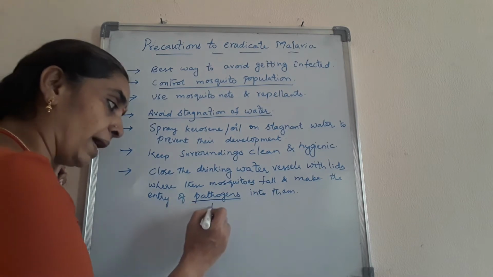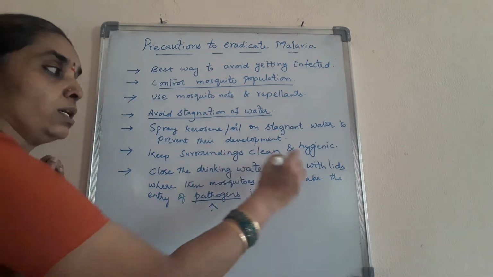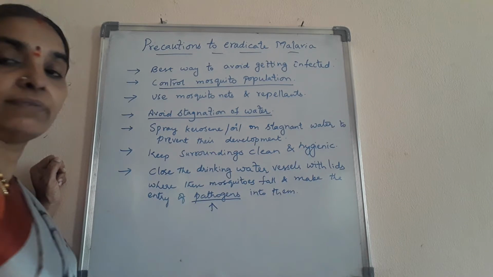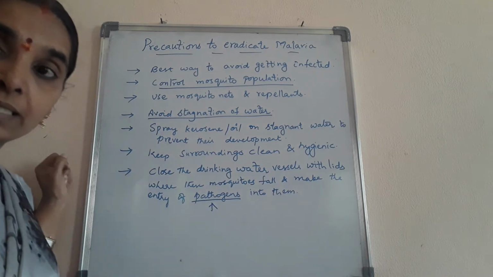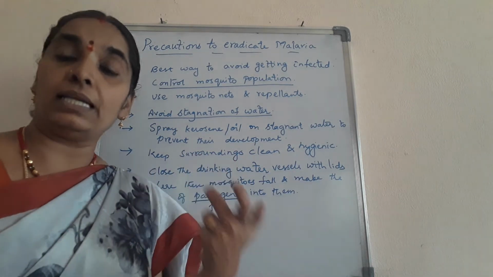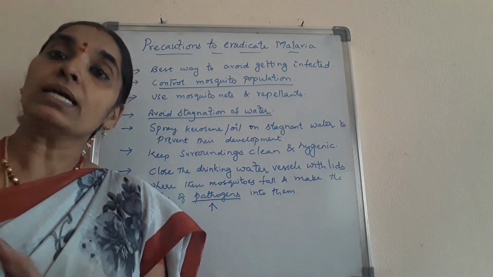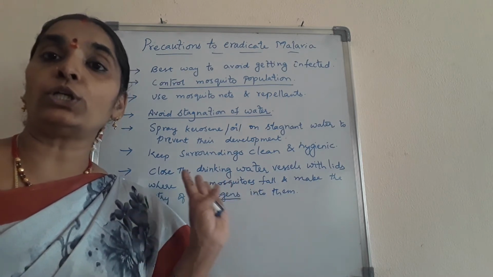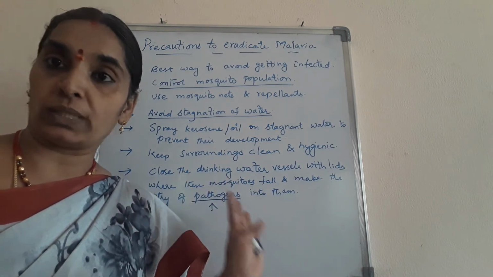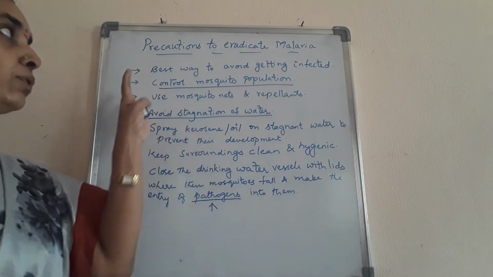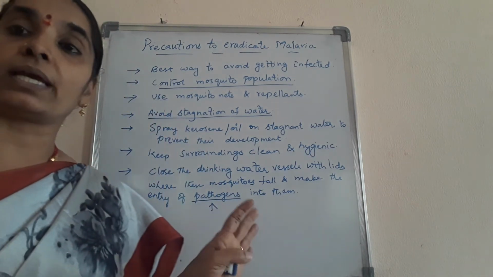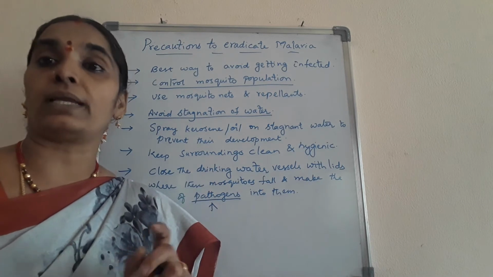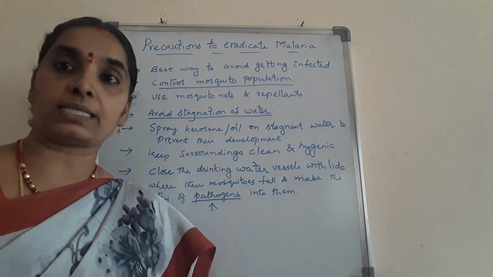To avoid these pathogens we have to close the drinking water vessels, and the food articles and food bowls also have to be covered properly to keep mosquitoes away from them. Okay, children, if you follow these precautions, you can to some extent avoid mosquitoes. Is it clear?